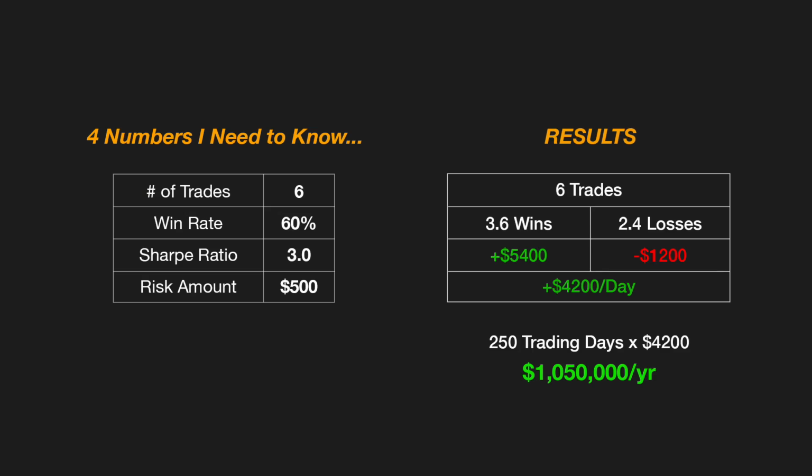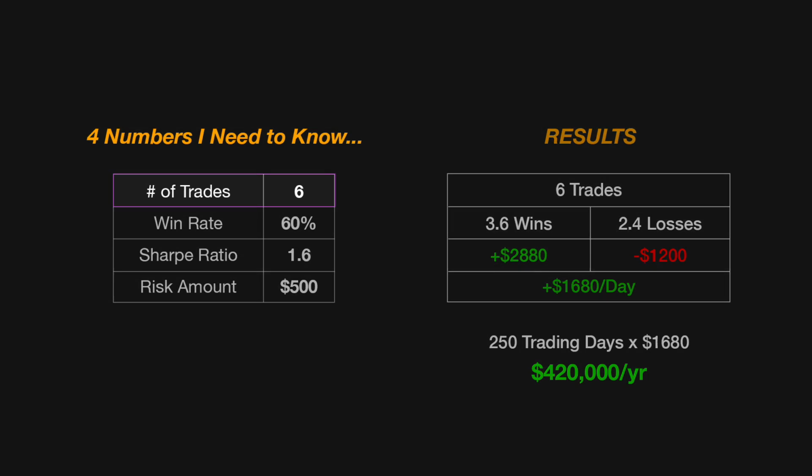Now, these would be very impressive numbers. Personally, I find it difficult to have both the win rate and the Sharpe ratio this high. So for me, what my personal numbers look like is the number of trades and win rate is about the same, which means my Sharpe ratio does take a hit down to about 1.6, and my risk is $500. I will admit this has been more difficult to track ever since I started scalping, but this is pretty close to what I made last year in my day trading account, as you saw in my 2022 recap video.